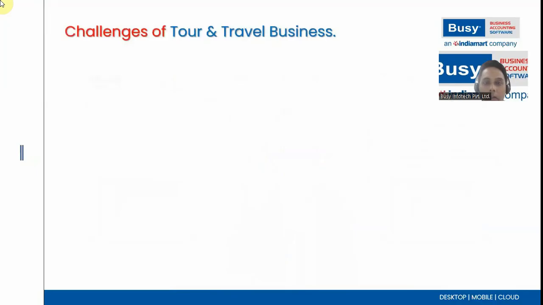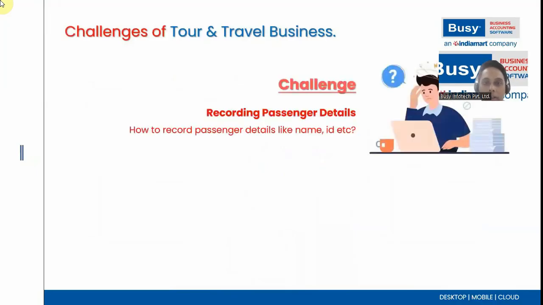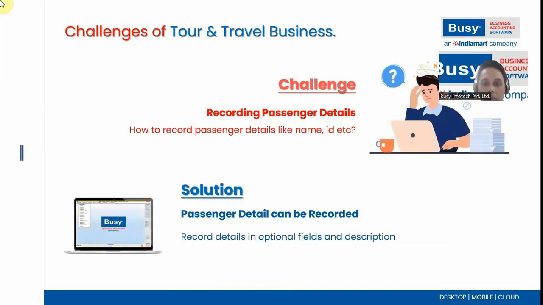A challenge that tour and travel businesses face is recording passenger details, which may include the name, the ID, etc. As a solution, Busy software provides certain optional fields and a description field at the transaction level to maintain or record the passenger details.